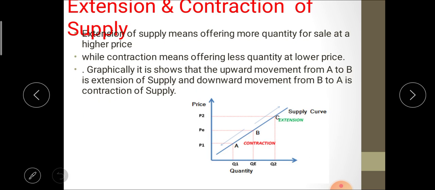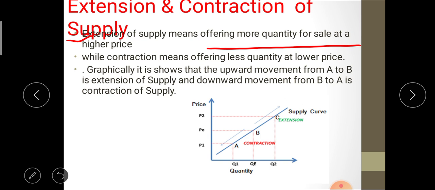Next is extension and contraction of supply. First we see extension of supply. Extension of supply means offering more quantity for sale at a higher price, while contraction of supply means offering less quantity at a lower price.